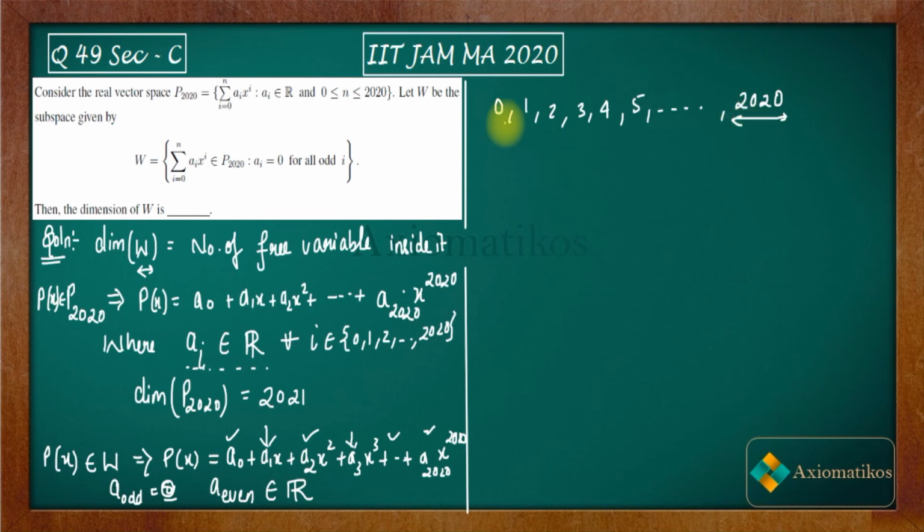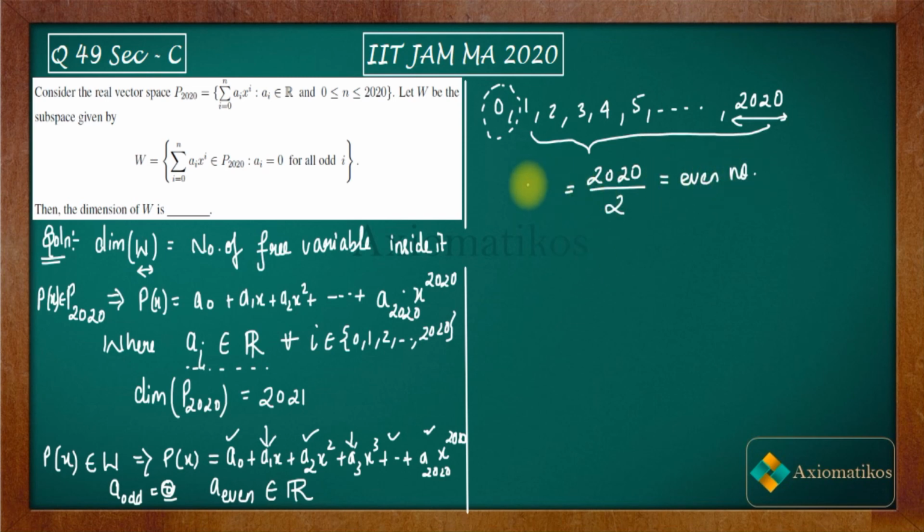So let us separate this thing out. Let us take 0 out of it. 0 is also an even number, we know that. But let us keep this thing aside for a while. Then what we'll have is 1, 2, 3, 4, 5, 6, 7, 8 up to 2020. So how many even numbers are there? You have 2020 by 2 even numbers.